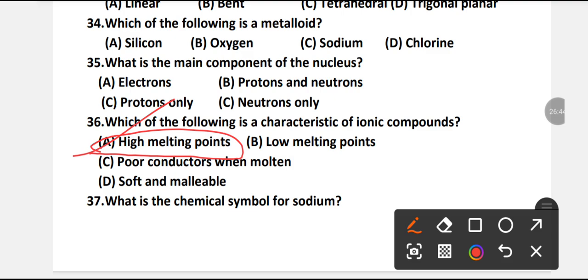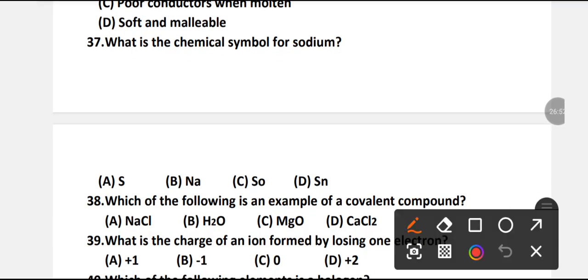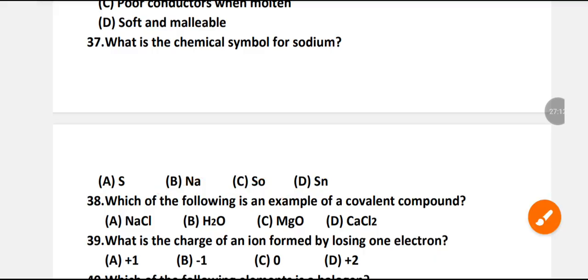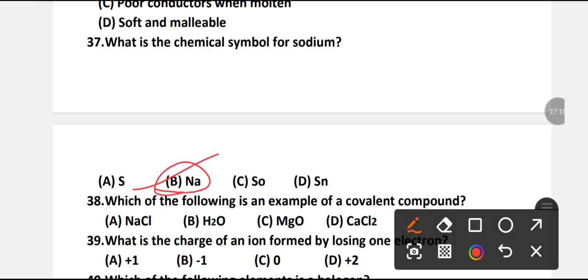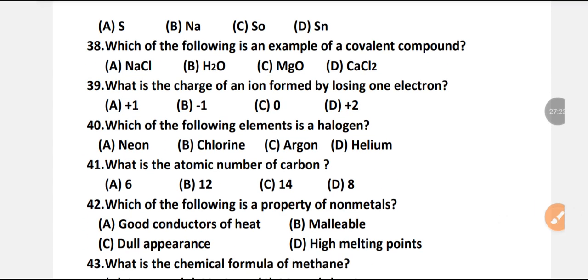What is the chemical symbol for sodium? S, Na, So or Sn. The chemical symbol for sodium is Na. B is the right option.